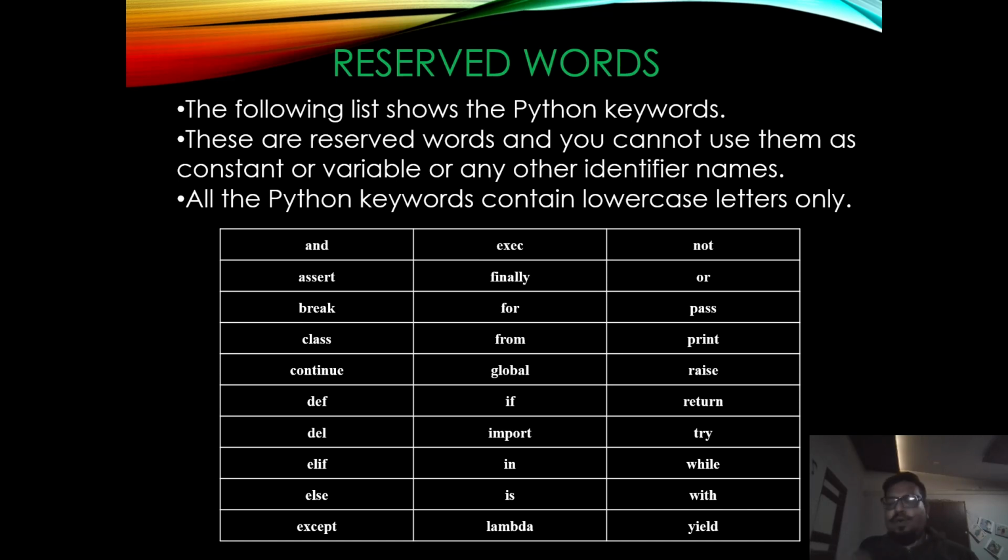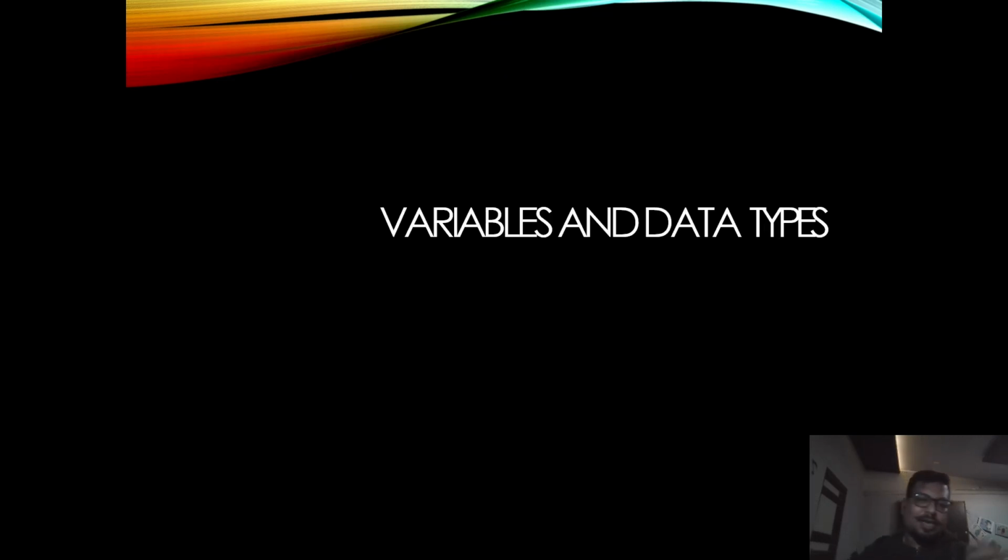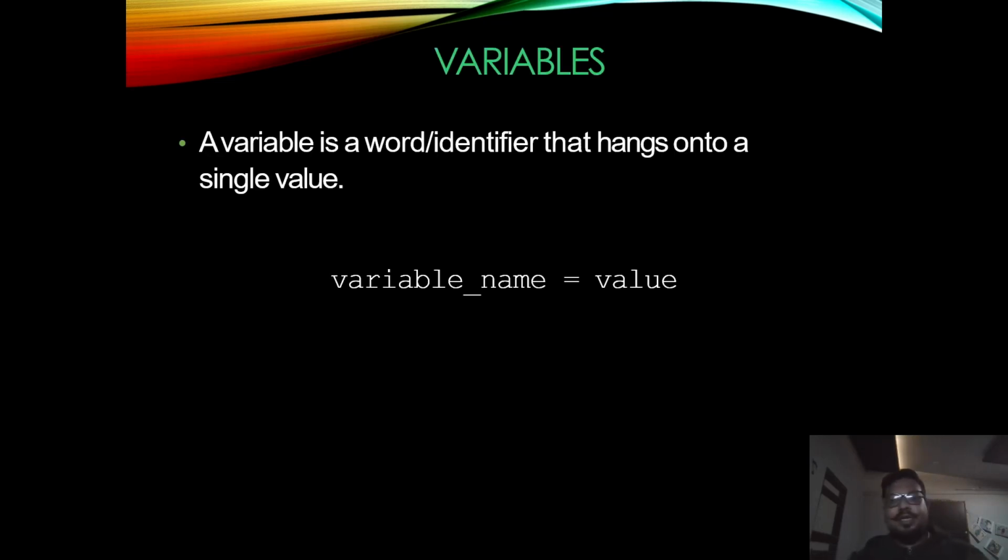Okay, so I hope you are clear with this topic, and let's move to the next topic called variables and data types. As you might have seen in other programming languages like C, you have to mention a data type explicitly before you mention a variable and a value. But here, as you know, Python is the easiest programming language.